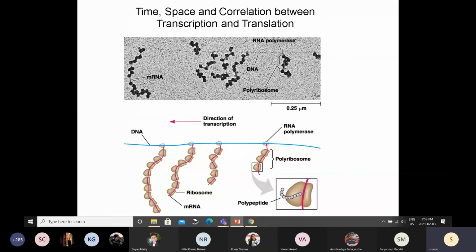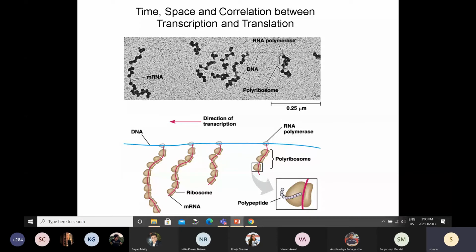So now we have some really powerful experimental techniques. One such technique is called cryo-EM. EM stands for electron microscope. It's a very powerful microscope where you are bombarding electrons towards your biological samples and getting images like this. If you see this image, you can see a thin line that goes like this. That thin line is actually the DNA, and on that DNA, RNA polymerases are sliding so that they are synthesizing this messenger RNA.